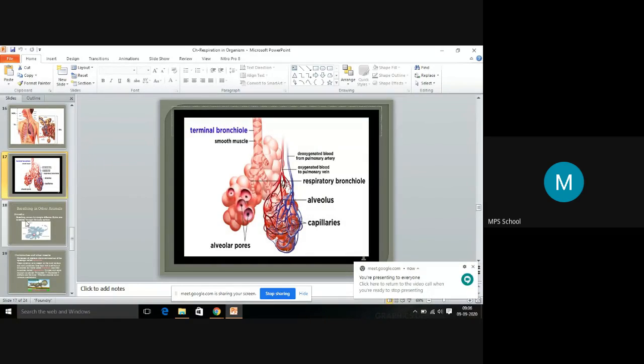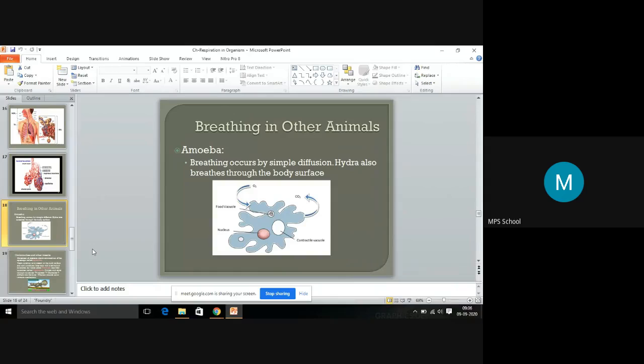We'll see how other animals and living beings, except human beings, breathe. So first we'll see how the amoeba breathes.